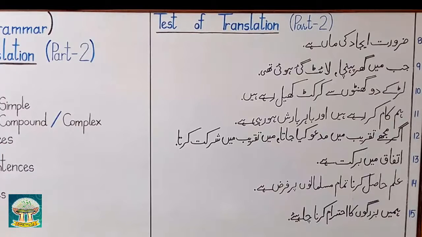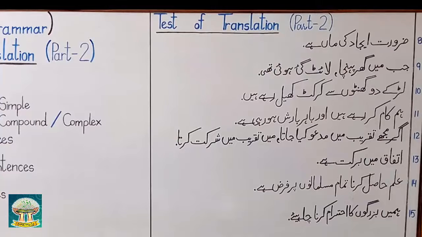Then sentence number 11, we are working and it is raining outside. Yes, this is a strange situation that you are working and something is happening outside, and that is obviously raining. So how will you translate this sentence?